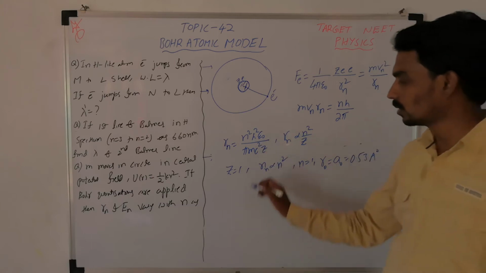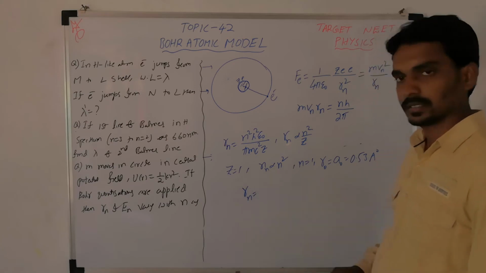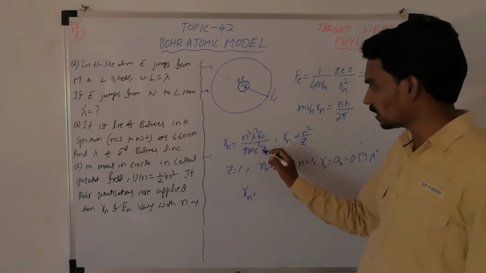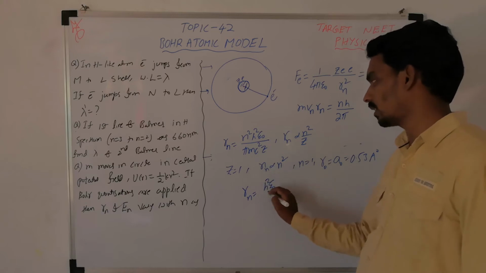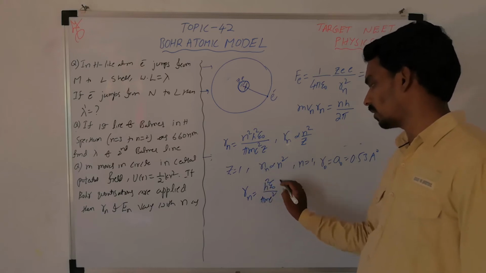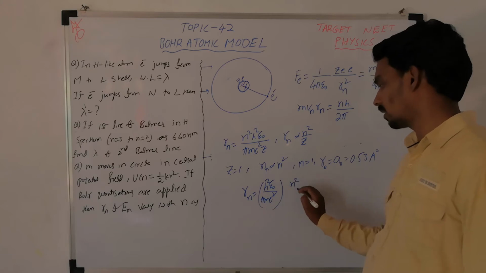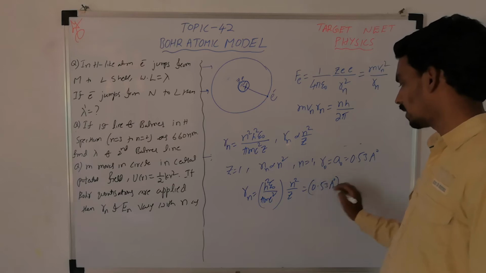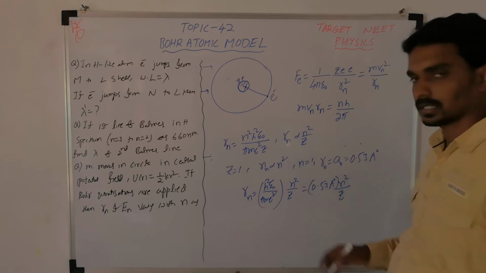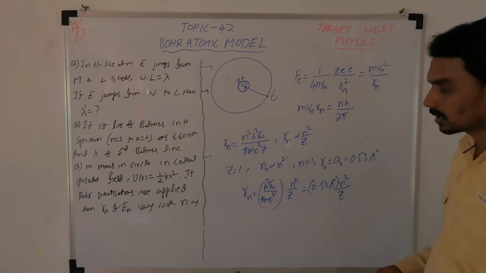So in general you can represent it as h square epsilon naught by pi m e square times n square by Z, equal to 0.53 angstroms times n square by Z. So remember this equation.